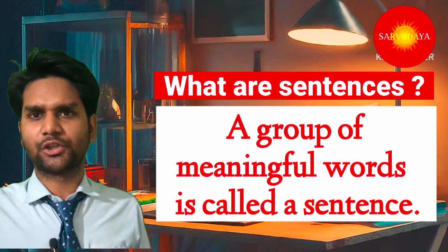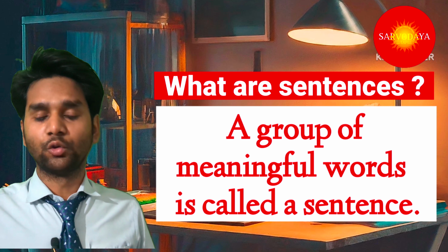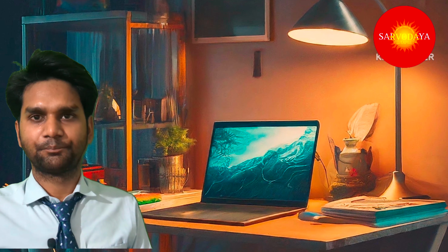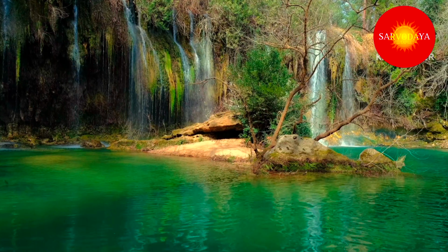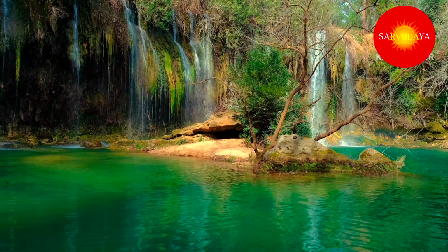If we read the definition carefully, we find there are two conditions in it. First, there should be a group of words, and second, there should be a complete meaning. If we take an example, we have a group of words like: the park, in, the boys are playing. Here we have a group of words, but it doesn't have a complete meaning. So if we arrange these words like this, the boys are playing in the park, now here is a group of words and a complete meaning too.